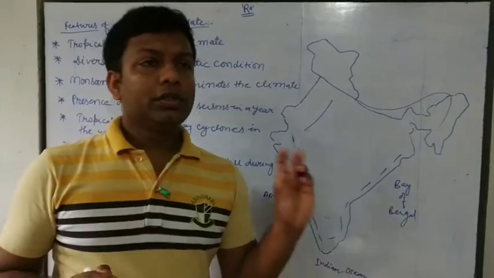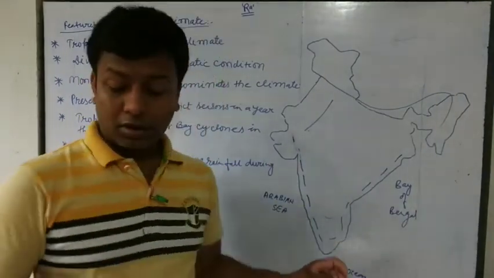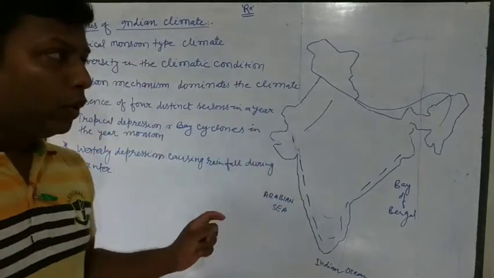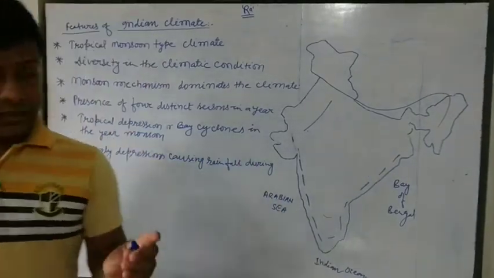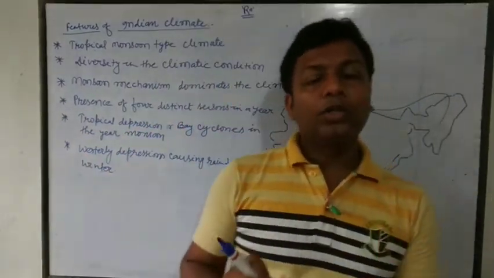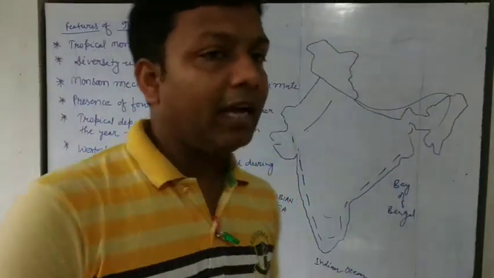As you know, land cools faster than sea. And you also know about sea breeze and land breeze.